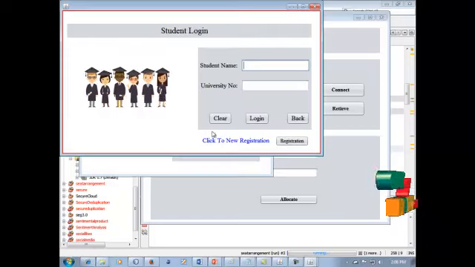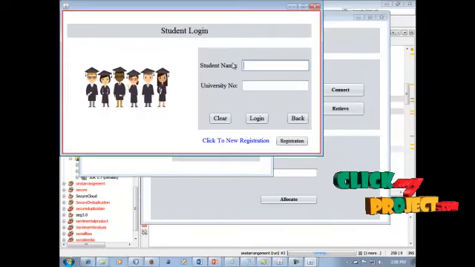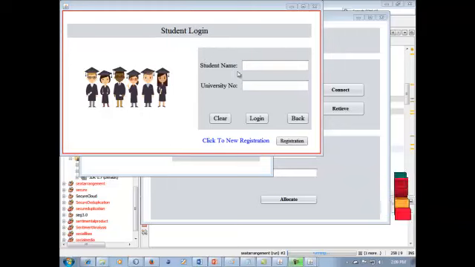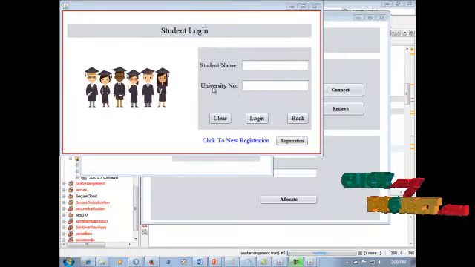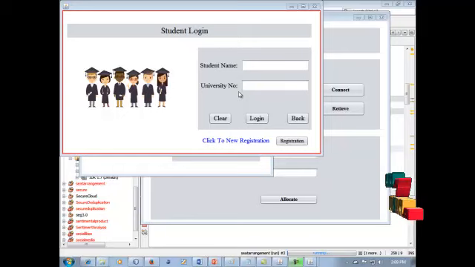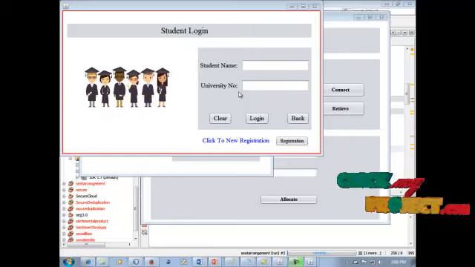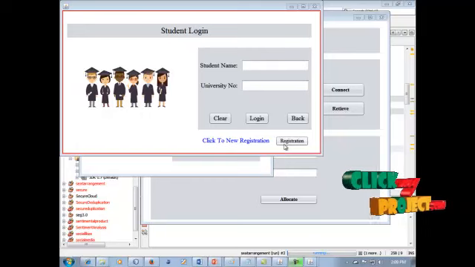It is the student process. So click this field. It is our project student login process. If the student already exists, use the student name and the user number, fill this field and click login. It goes to the login process. If they are not registered, click this registration process.